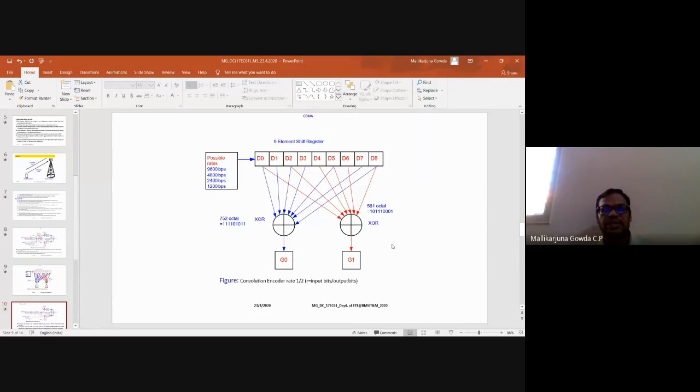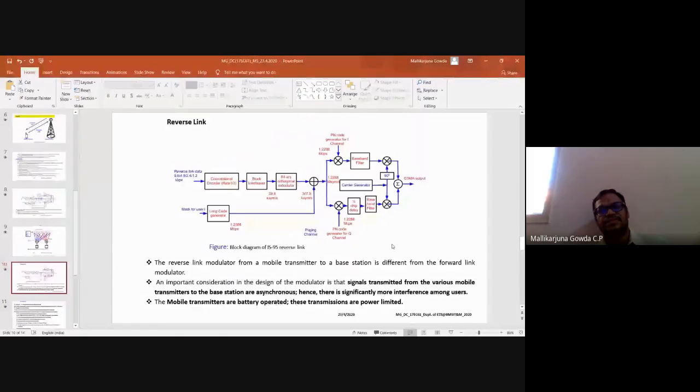So then let me take up the reverse link. This reverse link modulator is slightly different from the downlink modulator, because this is used in the mobile user, right? As we all know, the mobile is a battery-operated device.